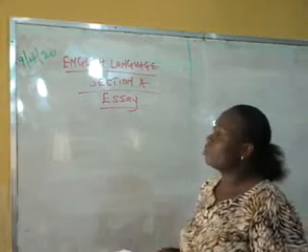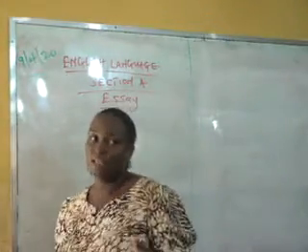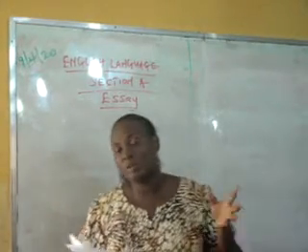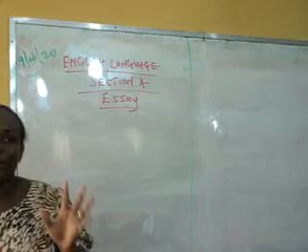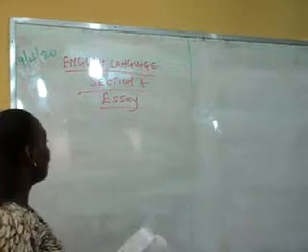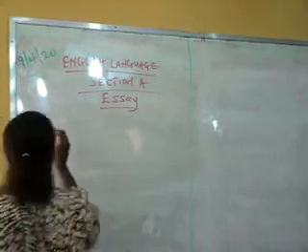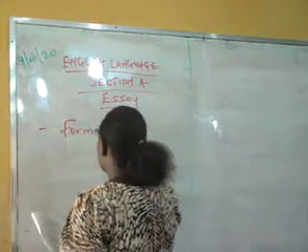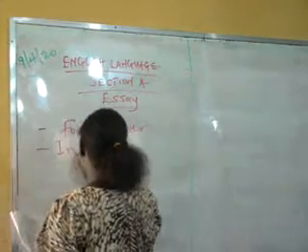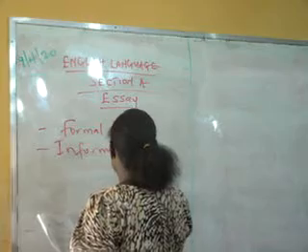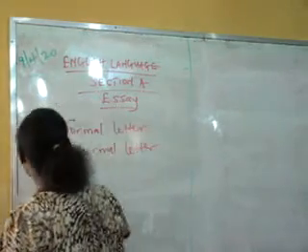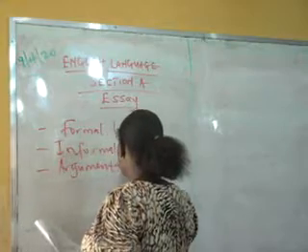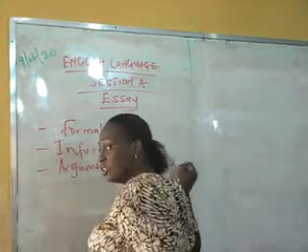As you all know, if you are conversant with your YX questions, you realize that you always have 5 questions in the essay. These 5 questions are: a formal letter, the informal letter, then we also have the argumentative essay, what you call your debate.